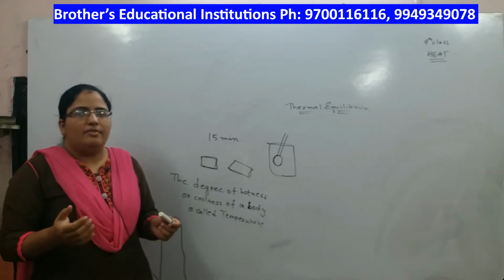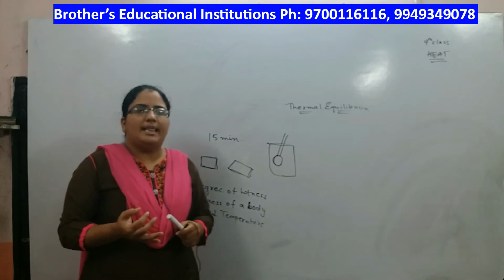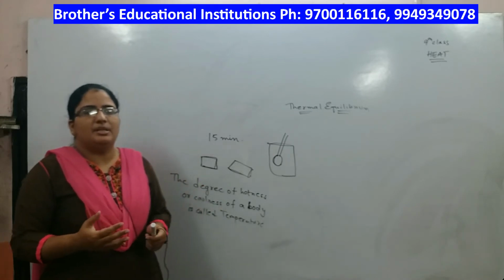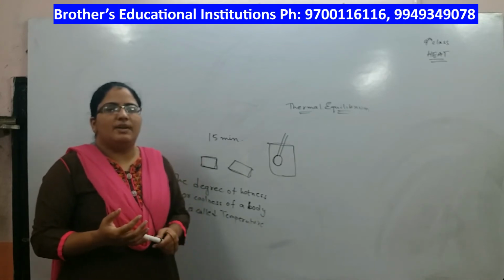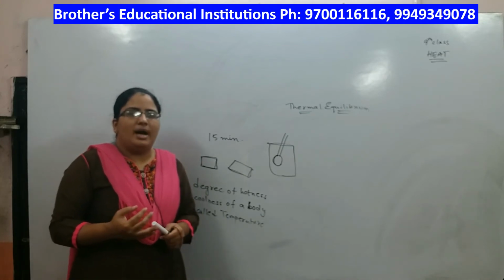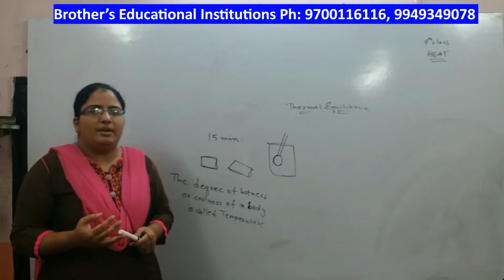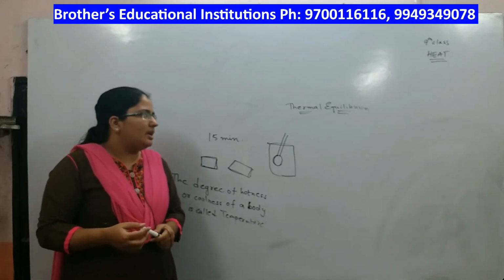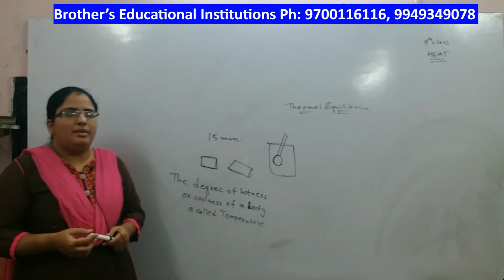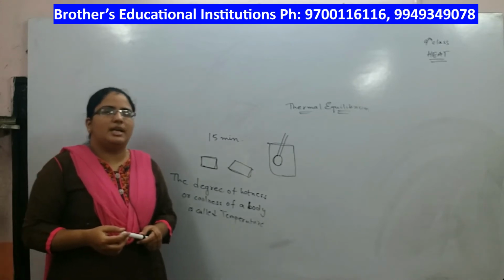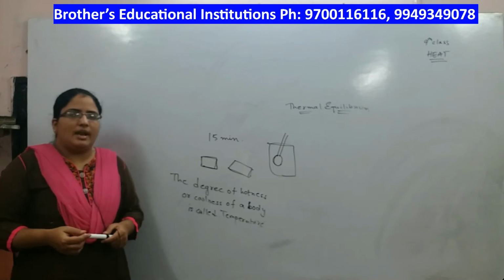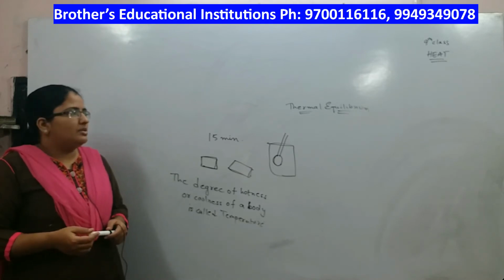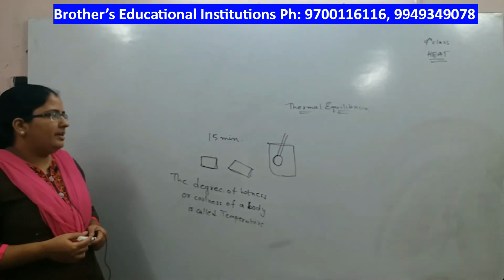Or if the furniture in a room and the air in the room are at the same temperature, you say that the furniture as well as the air in the room are at thermal equilibrium. Thermal equilibrium is a state where two bodies which are in contact attain the same temperature after the heat transfer.